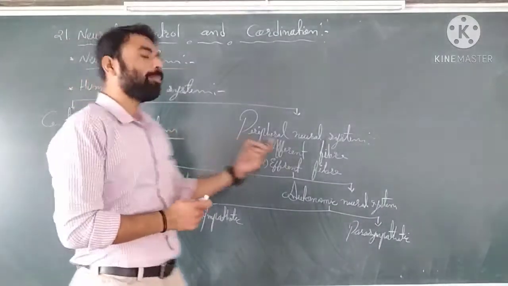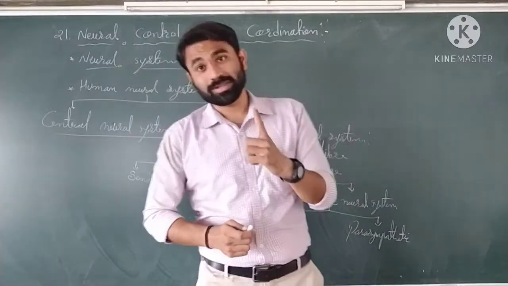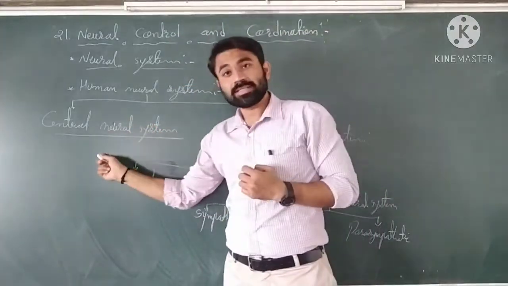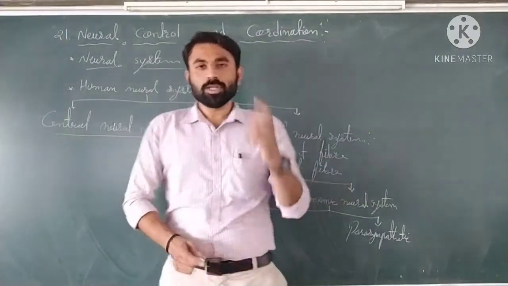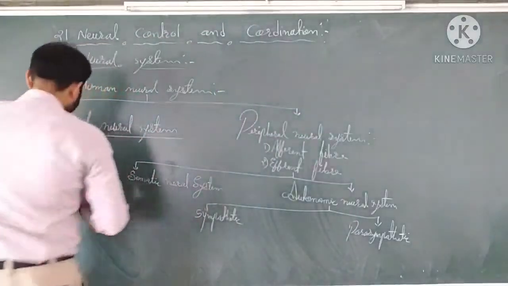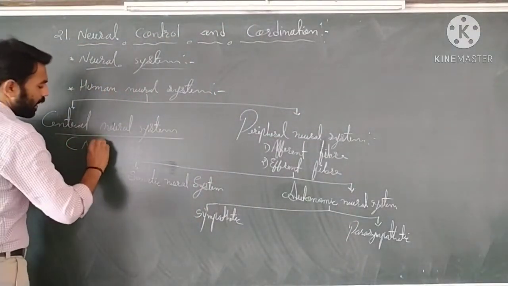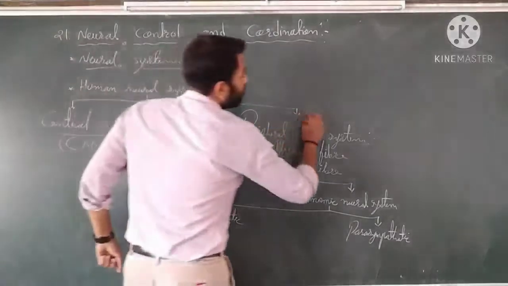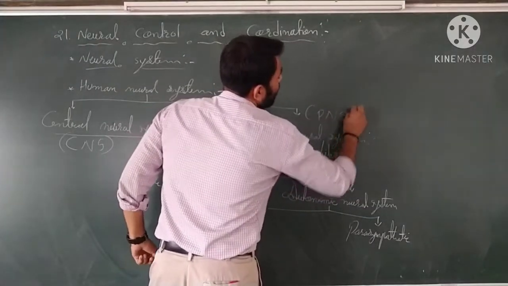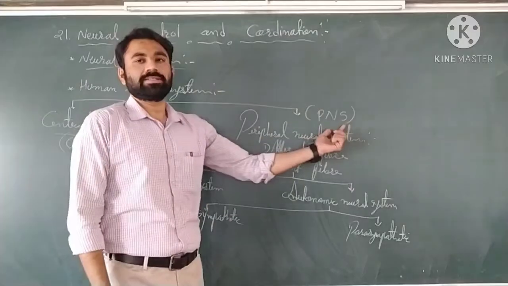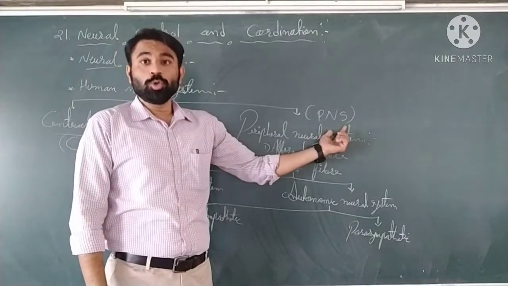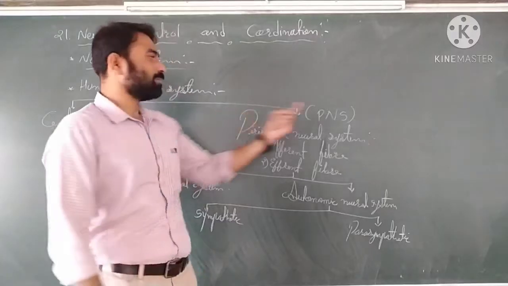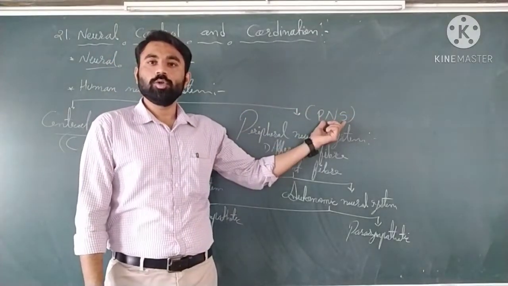So there are two parts of the neural system: central neural system and peripheral neural system. The short forms of these names are CNS, central neural system, and PNS, peripheral neural system.